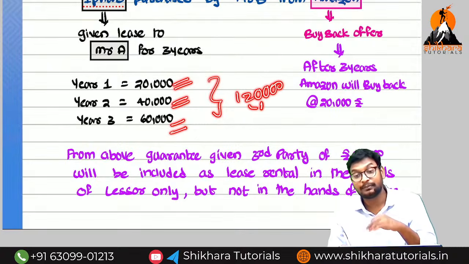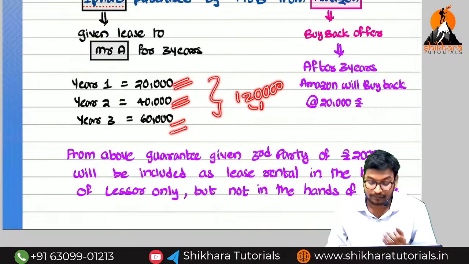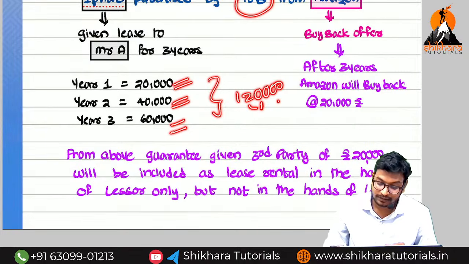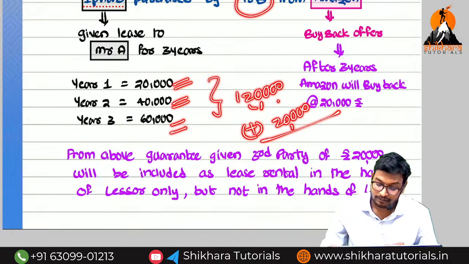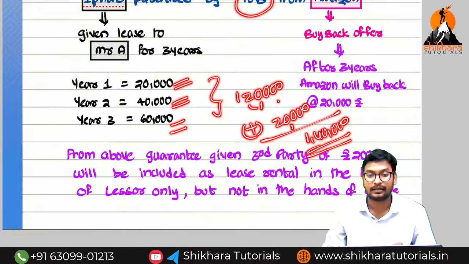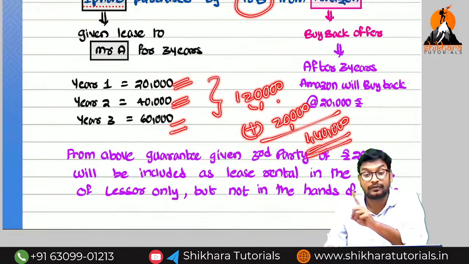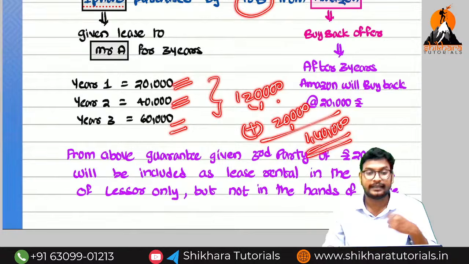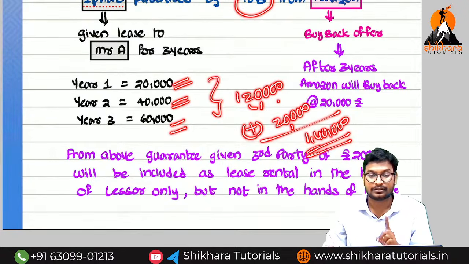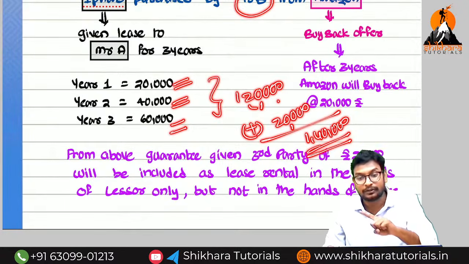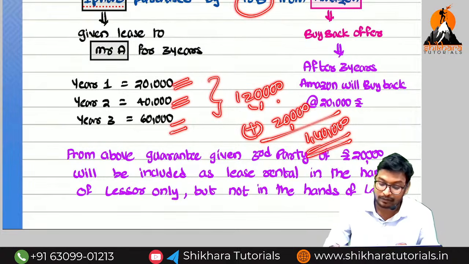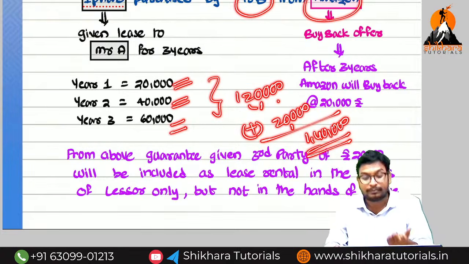But from the lessor's point of view, not only this 1,20,000, we have to add back the 20,000 as a lease rental. How much will it become? 1,40,000 in the hands of the lessor, and in the hands of the lessee, 1,20,000. Because that guarantee is provided by the third party, not provided by the lessee.